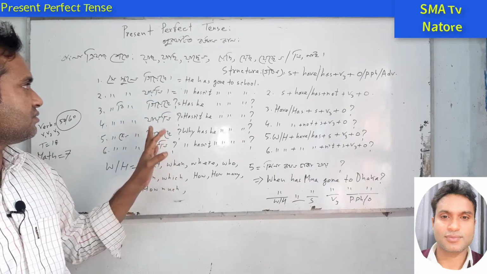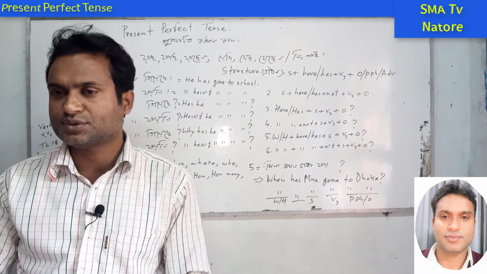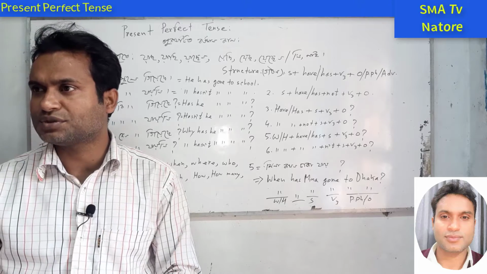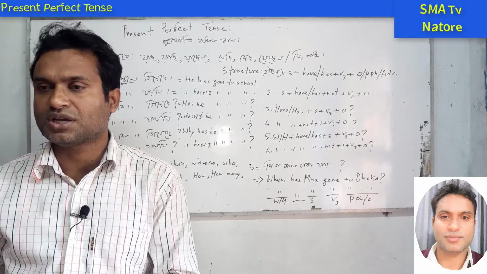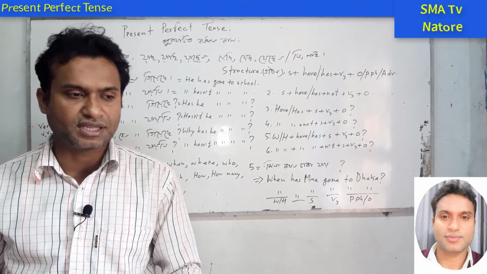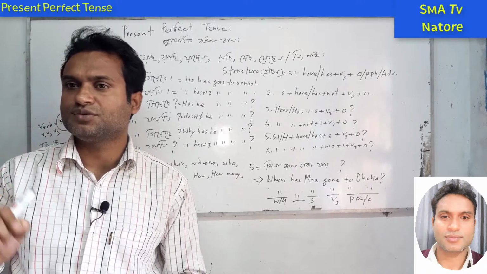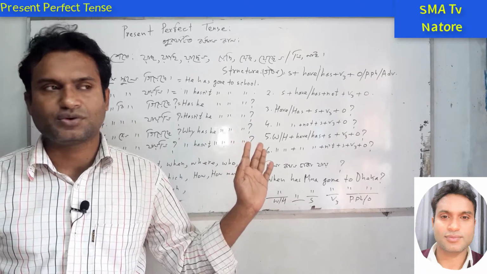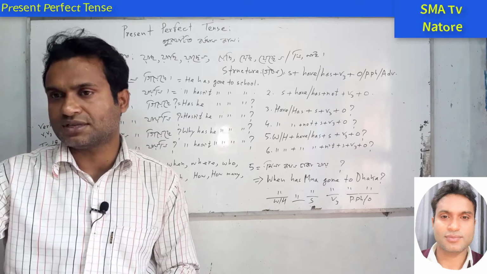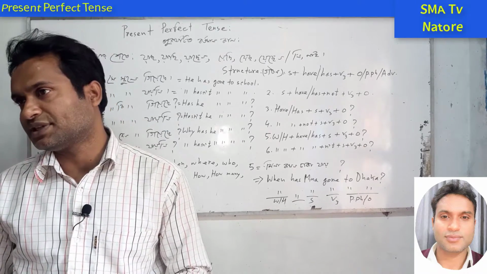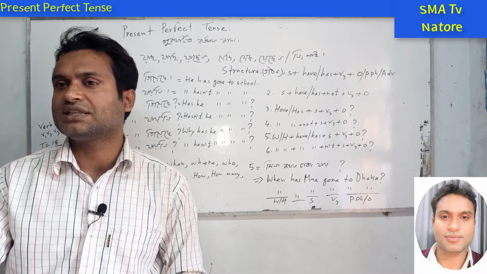In this way we can find out that this is the present perfect tense, or something that happened a short time ago. কিছু একটা কাজ যেটা কিছুক্ষণ আগে শেষ হয়েছে, এরকম বোঝালে সেটা present perfect tense হবে. Mostly, when we are speaking or having a conversation, we express our feelings, passions or emotions, and at that time we use the present perfect tense. When you want to say something about yourself, you can use the present perfect tense. So everywhere the present perfect tense is important, and most of the time we use it.